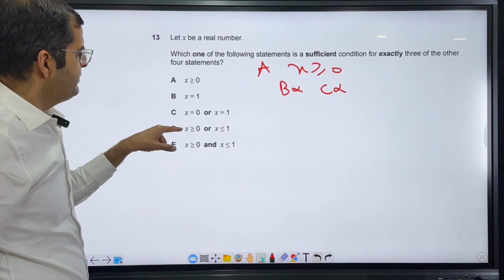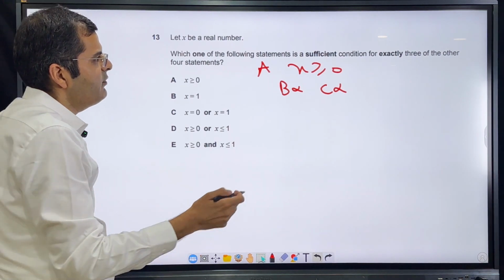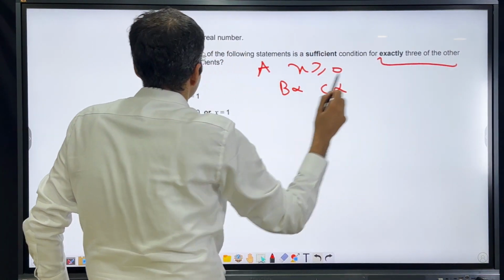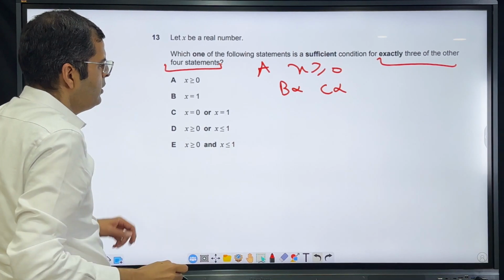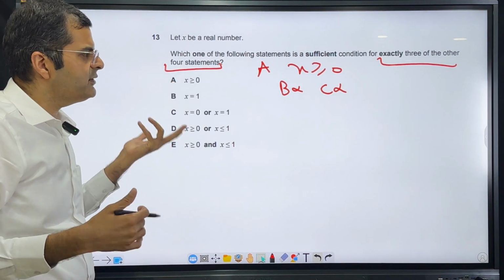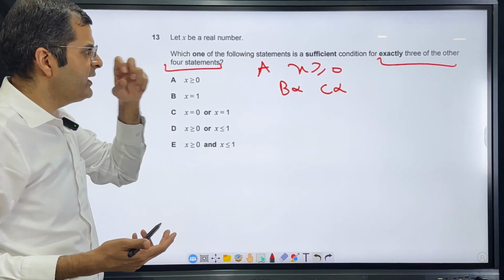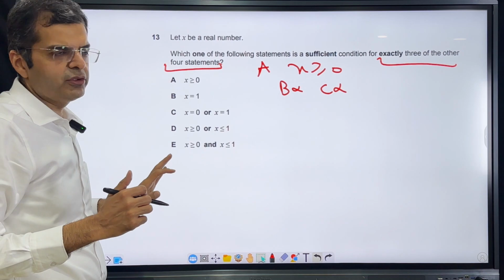Now, if I look at D, anyways, on the exam, I will not even look at D because I have to look at exactly 3 of the 4 statements to follow. So if 2 of them are not following, even if the last 2 are following, that answer will be ruled out because at the maximum 2 will follow. But I need exactly 3 of the 4 statements.